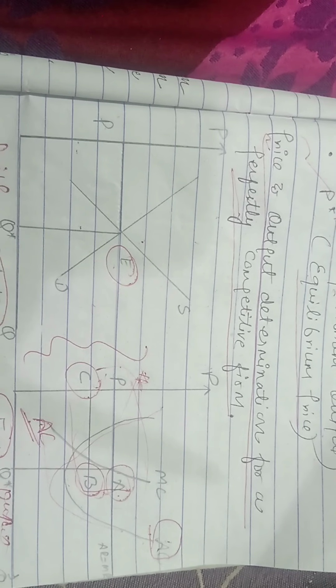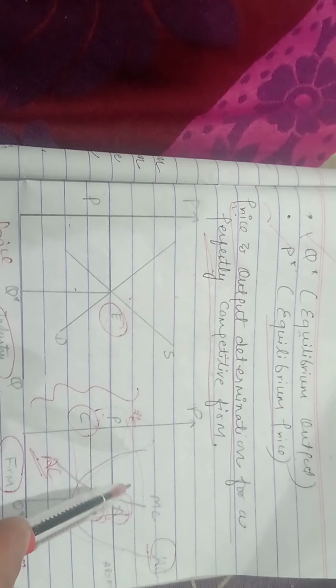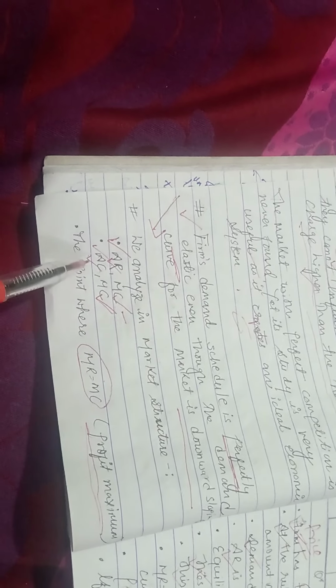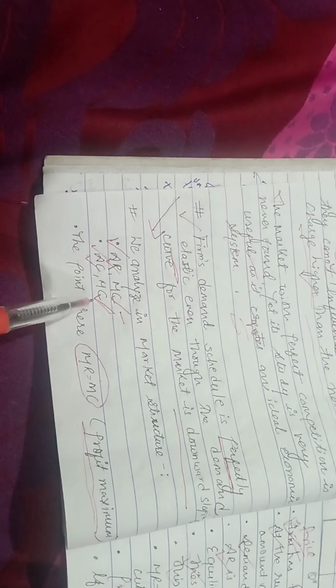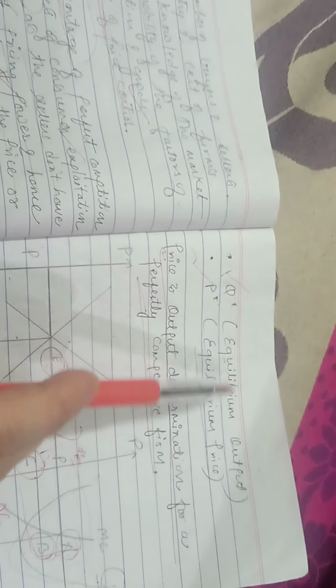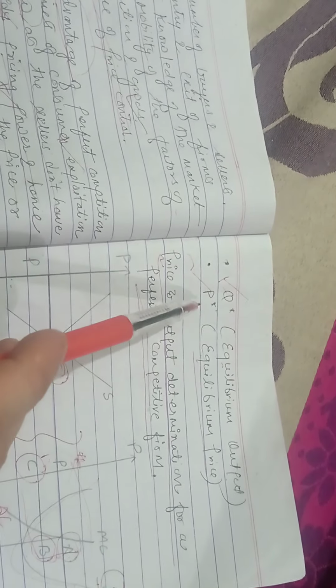So students, through this diagram we see that perfectly competitive firms in perfect competition always fulfill these qualities: average revenue, marginal cost, average cost, and marginal revenue equals marginal cost, where we have taken the equilibrium output and the P star, that is the equilibrium price.